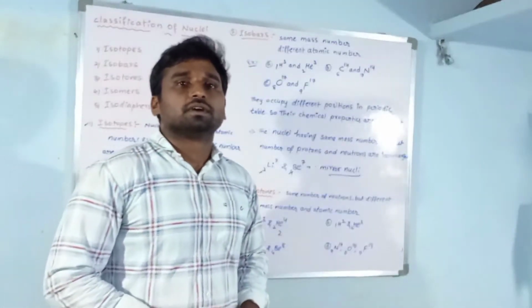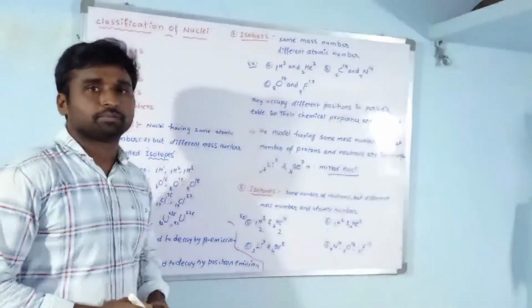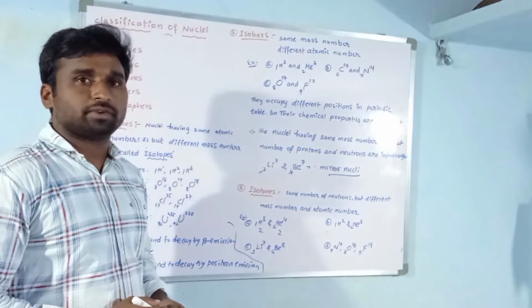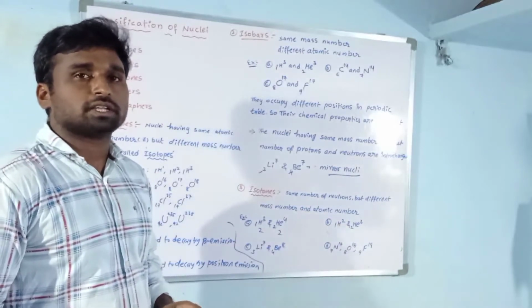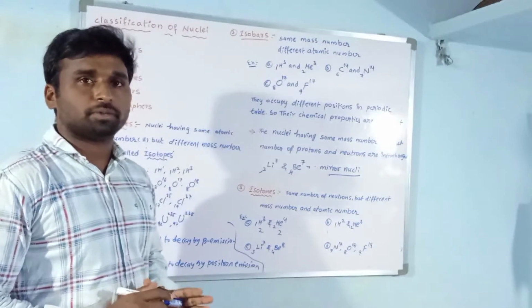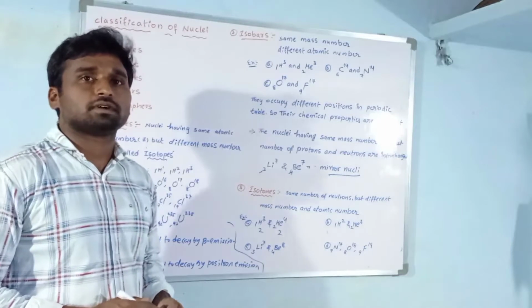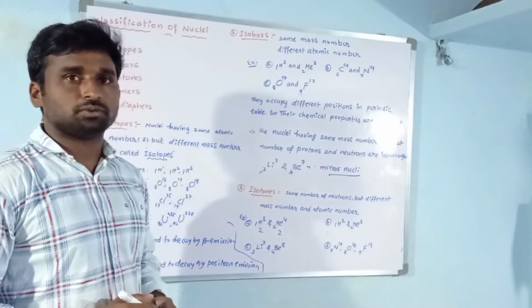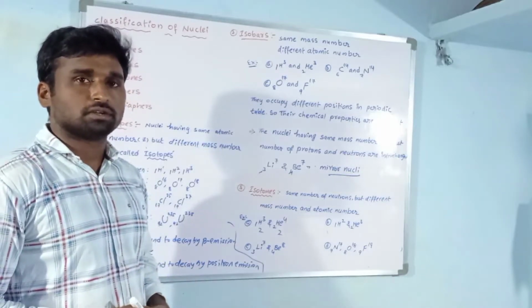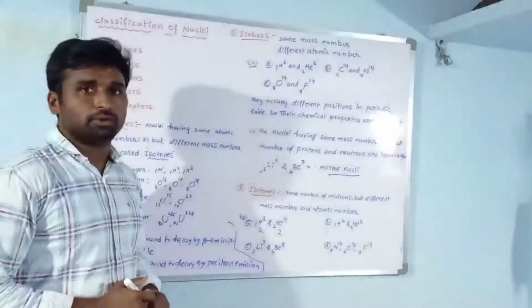Hi students, in this video we are going to discuss classification of nuclei. In the previous video we discussed what nuclei are and what the structure of the nucleus is. Nuclei are made up of protons and neutrons. Protons have positive charge, neutrons have no charge. So today we are going to discuss the classification of nuclei.